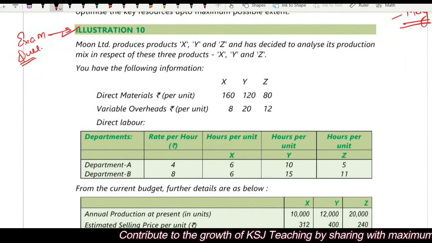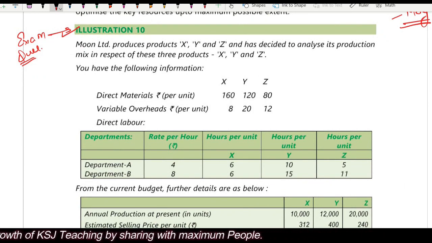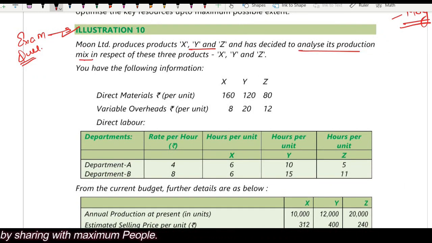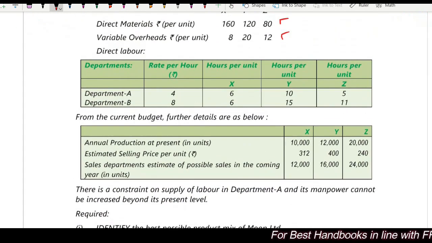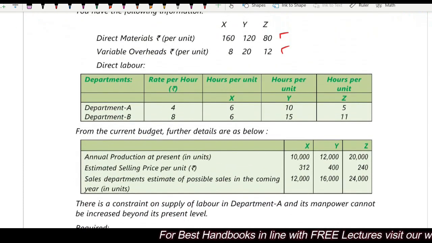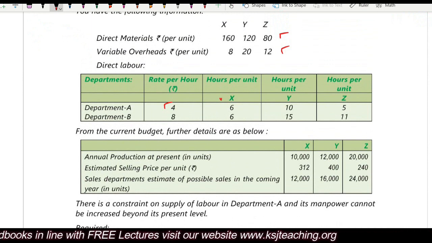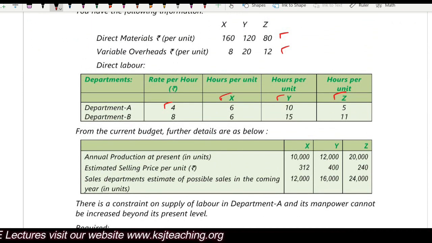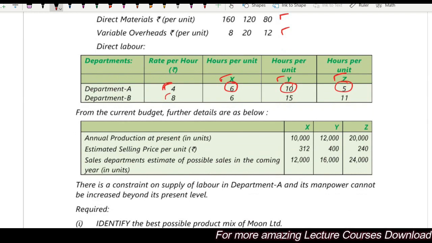Let's see. Illustration number 10. This is an exam question. Moon Limited produces products X, Y, and Z and has decided to analyze its production mix in respect of 3 products. Direct material cost per unit is given, variable overheads per unit is given, direct labor. In the department A, it is 4 rupees per hour per unit, right? For X, Y, and Z. In manufacturing 1 unit, you need 6 hours in the department A for X, 10 for Y, and 5 for Z, and the rate is given 4, and for department B it is 8.